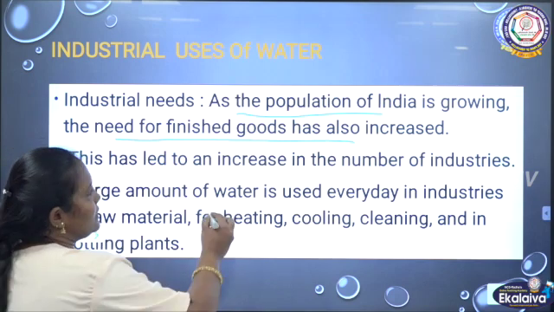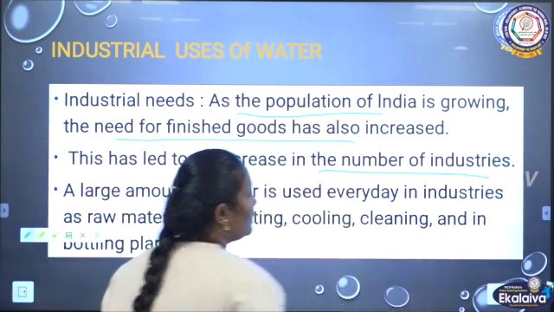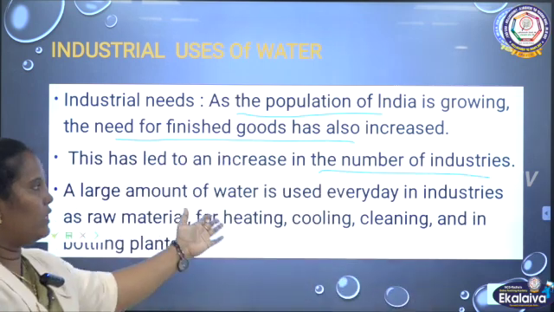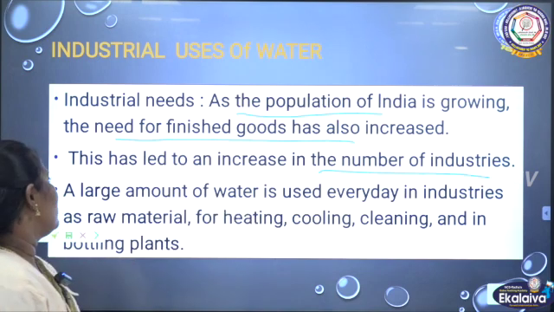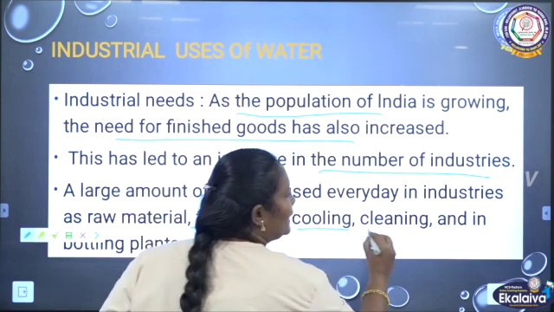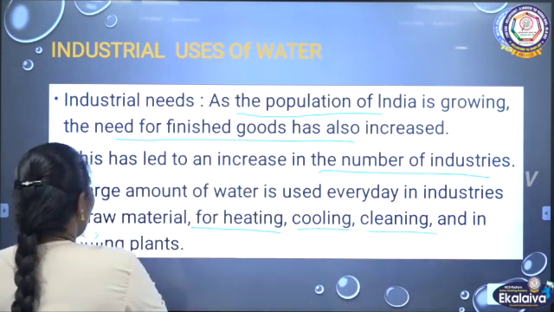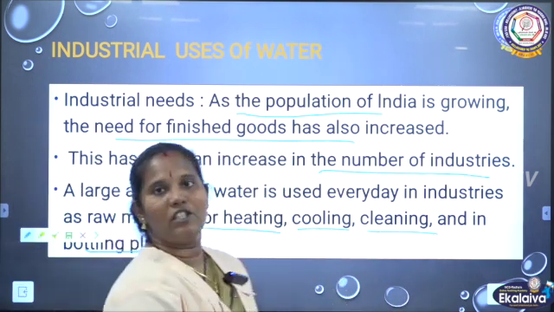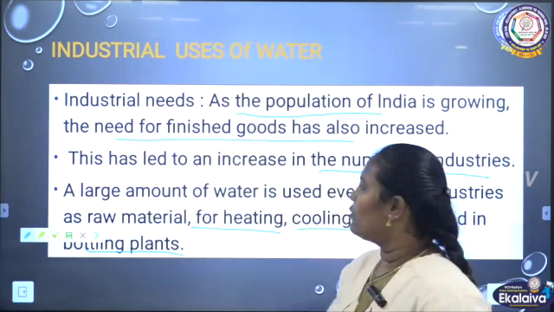This leads to more industries. Industries use water every day, for raw materials, heating, cooling, cleaning, and bottling plants.